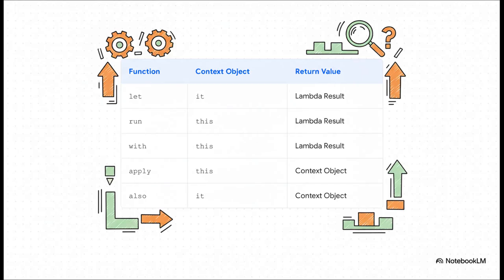Okay, I know this table might look a little intense at first, but it really just comes down to two simple questions. First, inside your code block, how are you going to refer to the object? Is it going to be this, where you can call methods directly, or is it going to be it, which is like a temporary nickname? And second, what do you get back when you're done? You either get the object itself back, which is awesome for setup, or you get the result of whatever your code did. That's it. If you get those two things, you've mastered them.